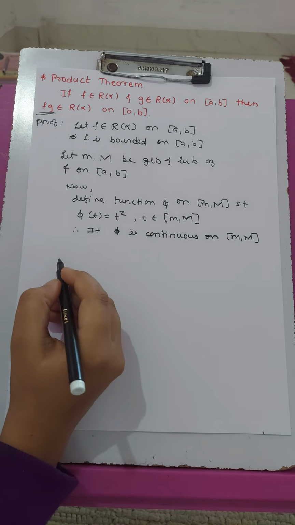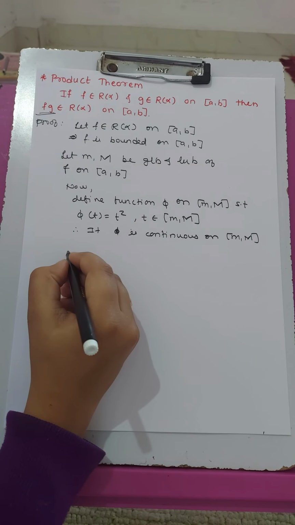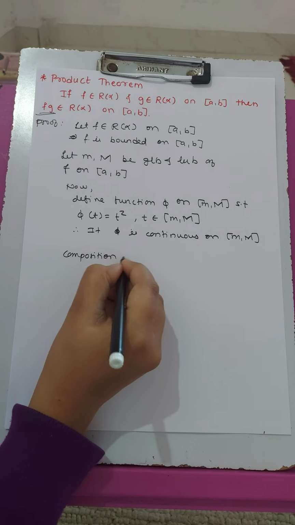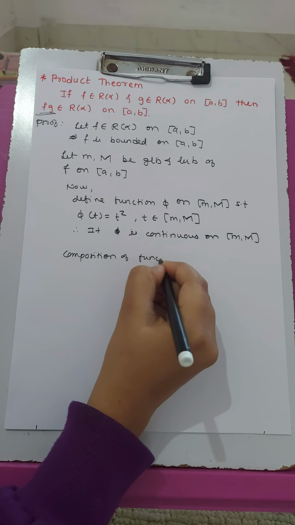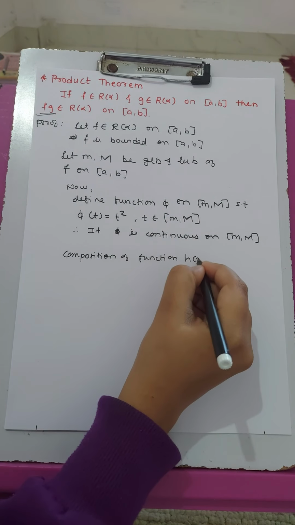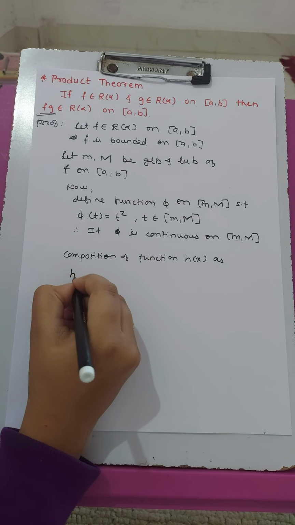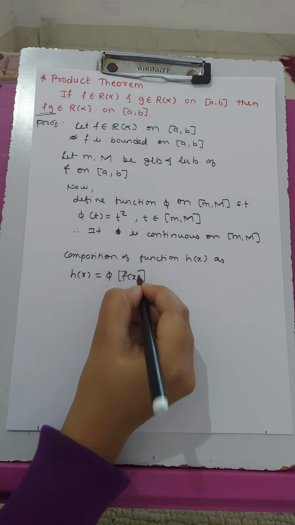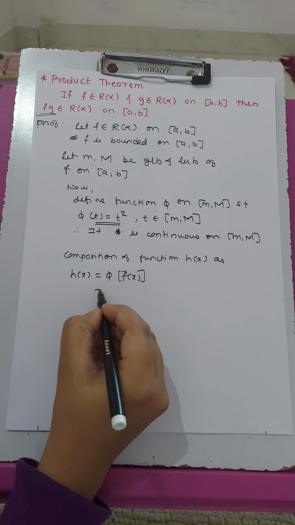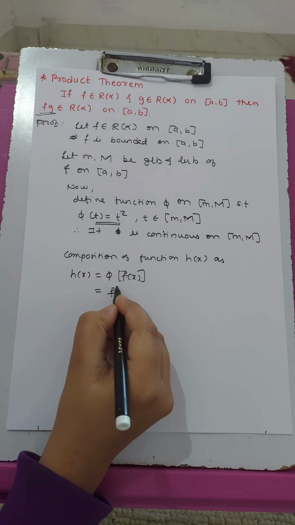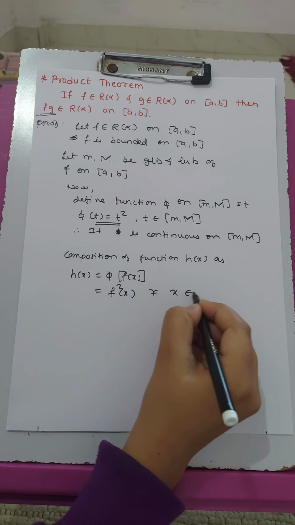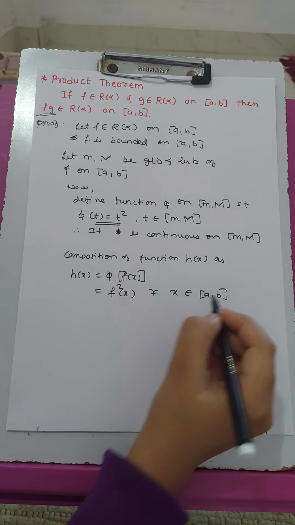Now we will define the composition function h of x as h of x equals phi of f of x. Since phi of t is t square, here phi of f of x is f square of x for all x belongs to interval AB.